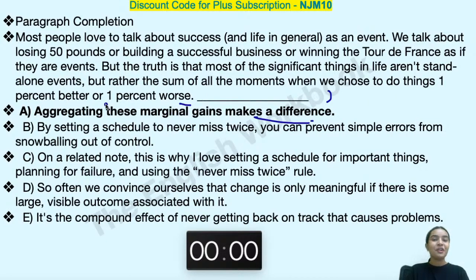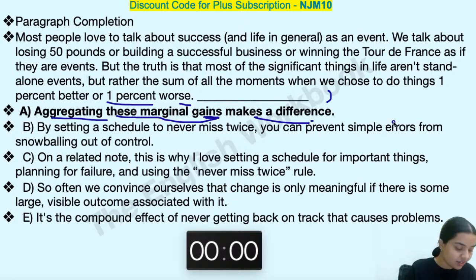What is marginal? 1% is marginal. And what we are saying, we are not focusing on the worst, but we are saying that aggregating these marginal gains, like bit by bit, small things, when you have it all together, little by little, that is what is making a difference. So what we are saying, but rather the sum of all moments when we choose to do things 1% better or worse, and this sum helps us to understand. I'm talking about something which I can count on. I cannot just neglect it. Even if it is 1%, I'm not supposed to neglect it. That's why it is given over here.